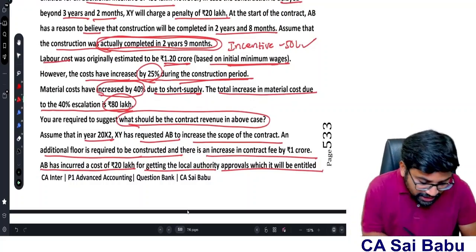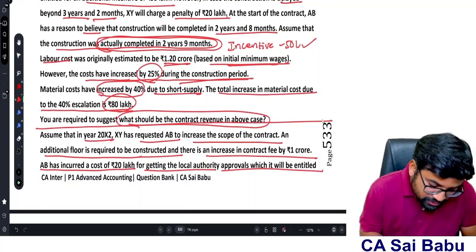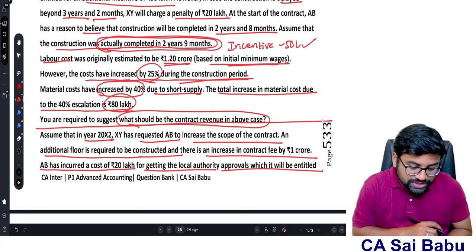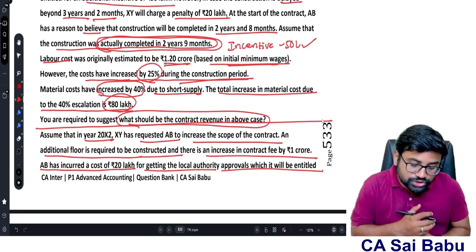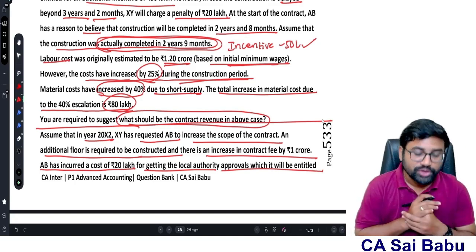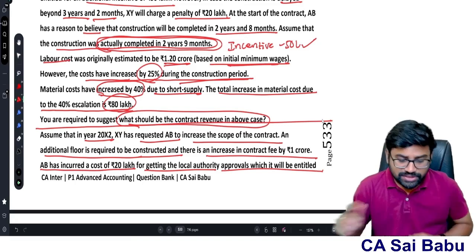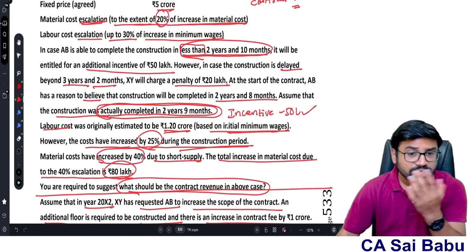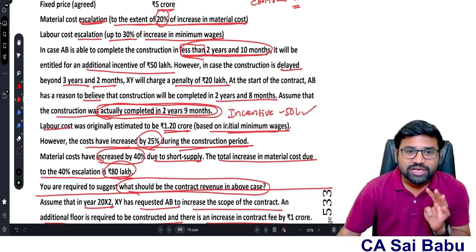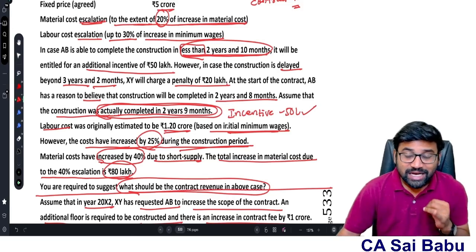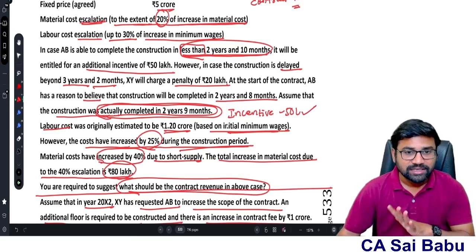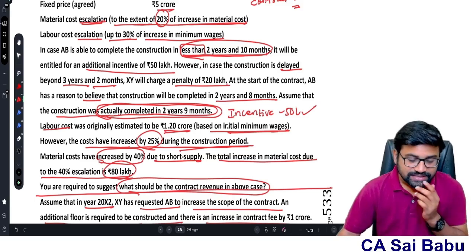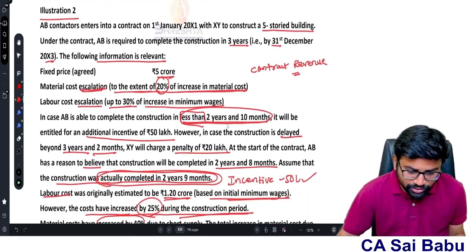First, till here we see: you are required to suggest what should be the contract revenue in the above case. First of all, this question relates to contract revenue. Can you tell me how to measure contract revenue? Initial agreed price, add or less variations, add or less increase or decrease due to escalation, add claims, add incentives, less penalty. Correct? These things we discussed in the standard. Now try to apply here.